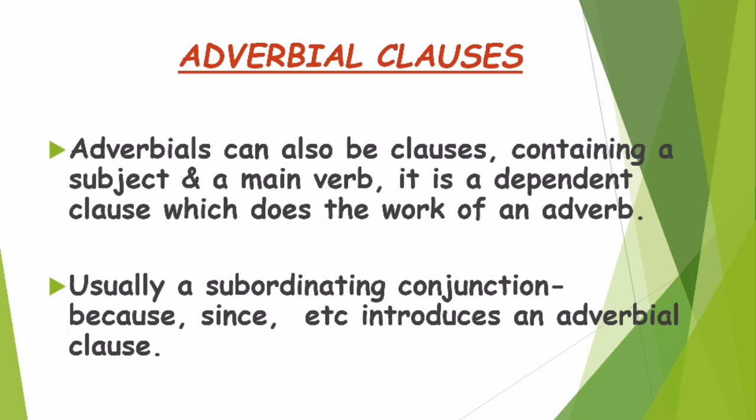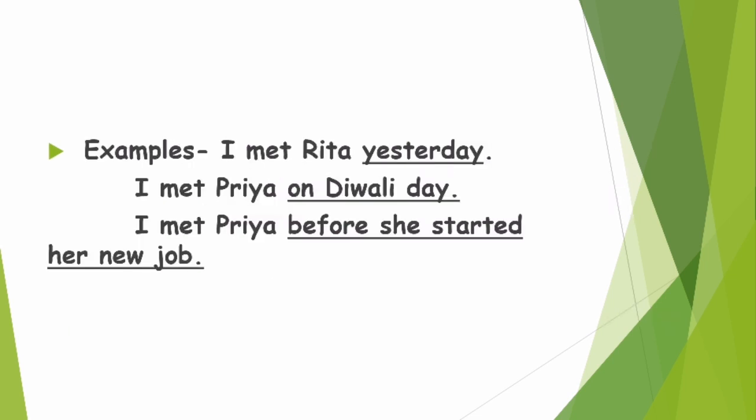So generally जब भी एक sentence में adverbial clause आता है, it will always have a subordinating conjunction like because, since, after, before, so that, a number of, right? So it will be introduced by such conjunctions. Let's take the help of an example. I met Rita yesterday. Next, I met Priya on Diwali day. Third one, I met Priya before she started her new job.